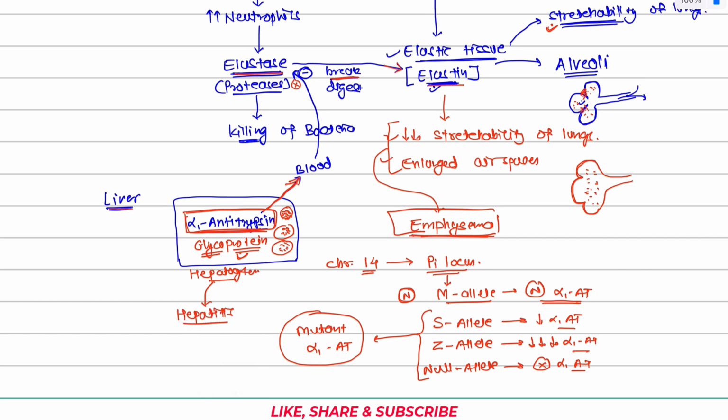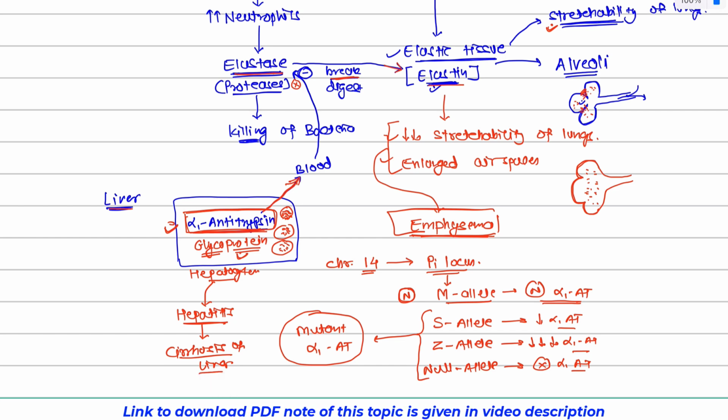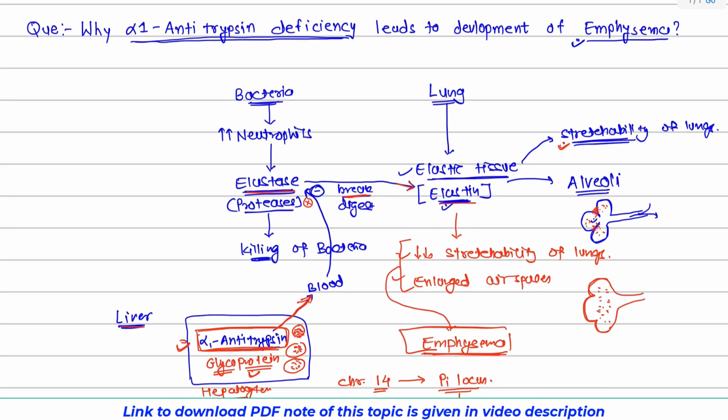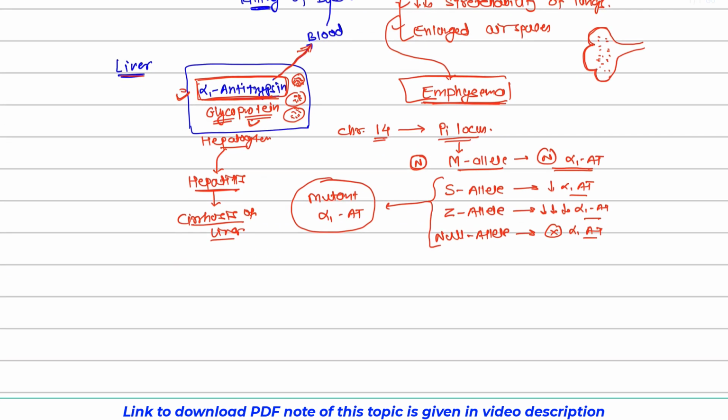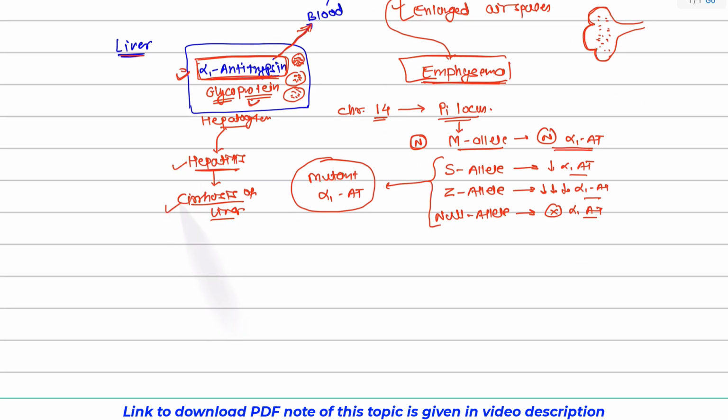And this hepatitis, a chronic inflammation, will lead to fibrosis and ultimately to cirrhosis of the liver. So the second clinical feature of α1-Antitrypsin deficiency is hepatitis or cirrhosis of the liver, or you can say liver damage. So remember that α1-Antitrypsin deficiency not only leads to emphysema, it can also lead to hepatitis and cirrhosis of the liver.